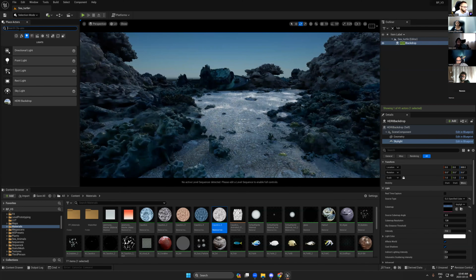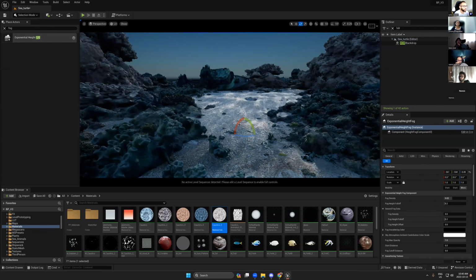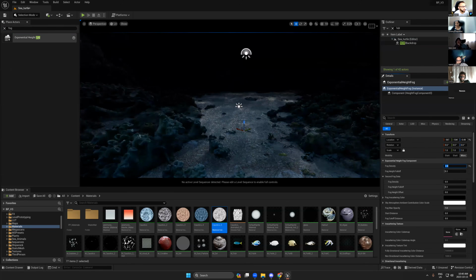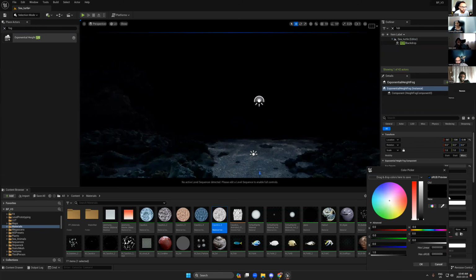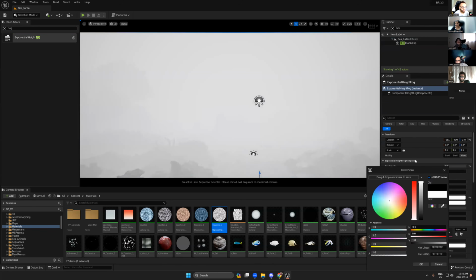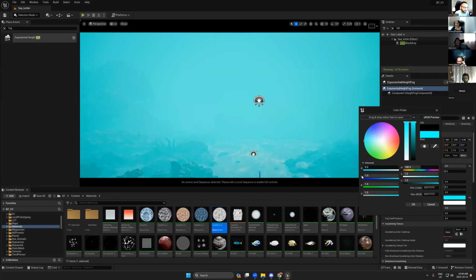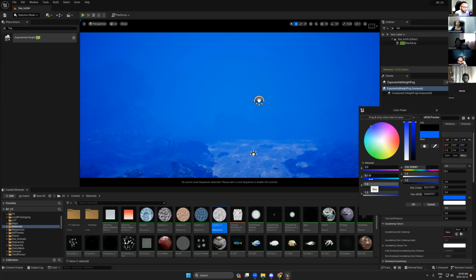If we go here and search for fog, there is nothing happening, right? But once I add this, it's black. Let's make this white. Now you remember we take off the red. I need to take off this red and the green. So let's say we have a big distance now.